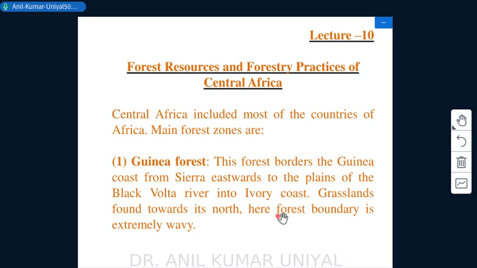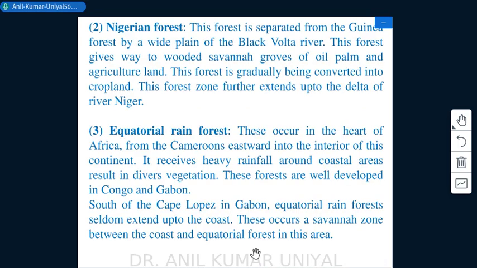The first one is the Guinea forest, and this forest borders the Guinea coast from Sierra Leone eastward to the plains of the Black Volta River into Ivory Coast, right? Grasslands are found towards the north, and the forest boundary is extremely wavy in this region, right?